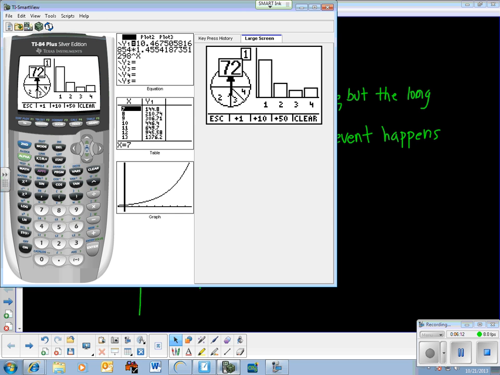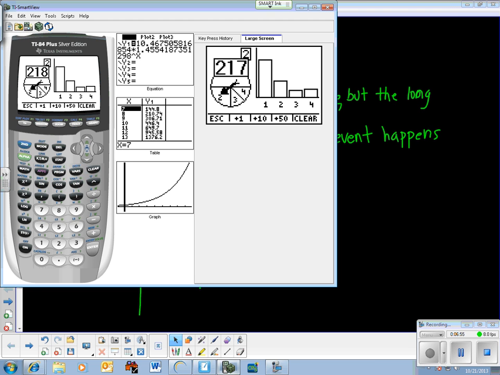So you should see as time goes on, the 2 should start creeping up. It forms this graph in terms of whatever the tallest bar is. So the more we do this, keep adding on spins, it should start to work out the way it should. We'll talk about what's called the law of large numbers, which basically says if you do something enough times, it works out the way it should, which is why I was pretty confident in describing what graph was going to happen. All right, short-term unpredictable, long-term predictable. I still am a little ahead of the 3s with the 4s, and it doesn't look like 2 is quite half as big as 1, but it's starting to work itself out.